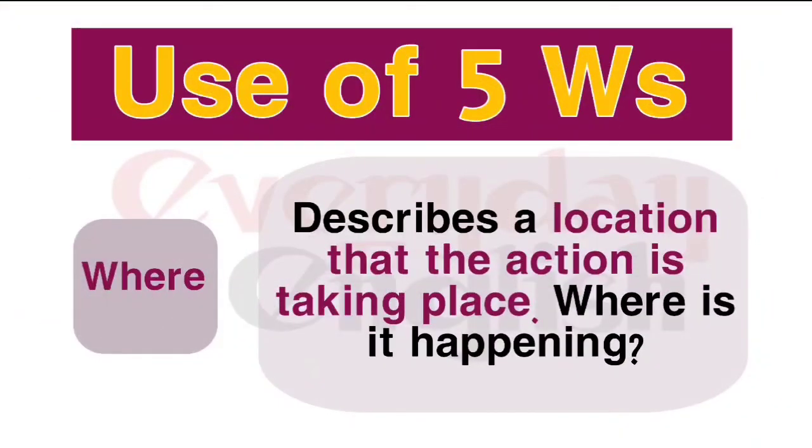Where describes a location that the action is taking place. We use where as a conjunction meaning in the place that or in situations that. Where is it happening? You use where to ask questions about the place something or someone is in, or is coming from or going to. Like where are you going? Where is your college? Where would you spend vacations?